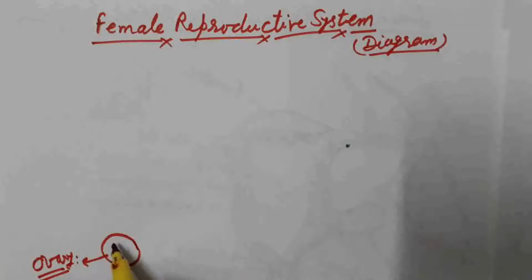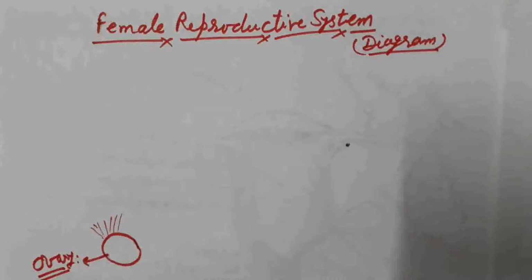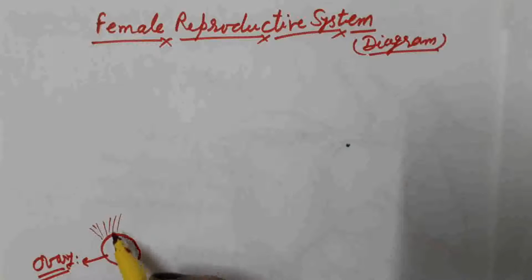There is a tissue present which is known as the mesovarium. It is a fibrous tissue which helps in attachment of the ovary with the pelvic abdominal wall. So the mesovarium is the tissue which suspends the ovary in the lower abdominal cavity and helps the ovary attach to the pelvic abdominal wall. The name of the tissue is mesovarium.